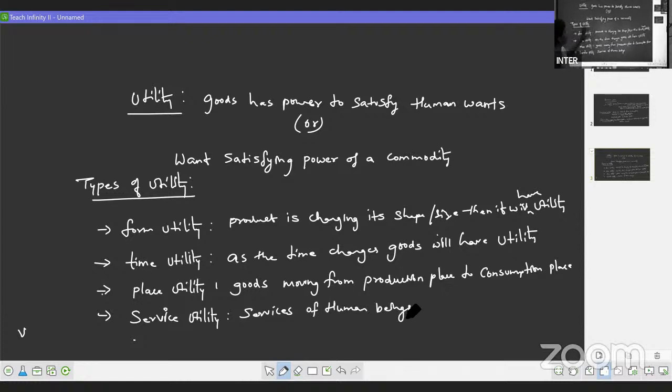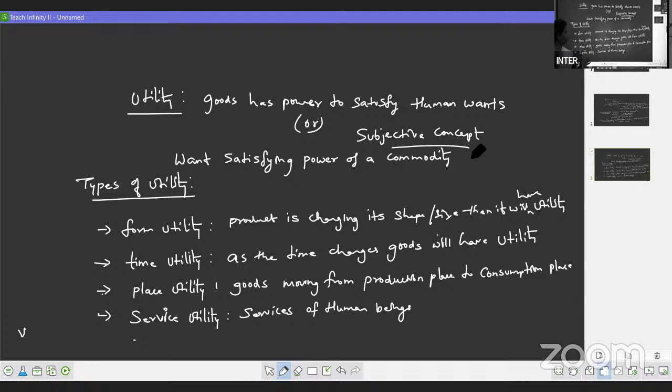So this utility or usefulness, it is completely a subjective concept, right? Subjective concept, and it differs from person to person. It is not same to everyone. What product is having utility to you, it may not have the utility to other person.